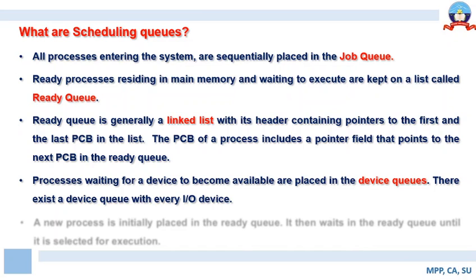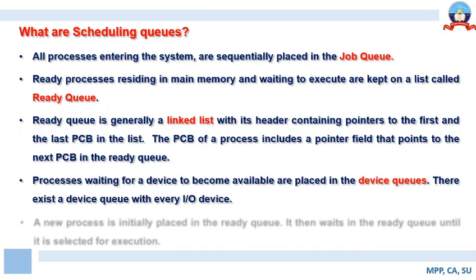Now the device queue is the third type of queue that is associated with a process. So there exists a device queue with every IO device. This is to be understood. Every IO device has a device queue where the process will be placed when the process is requesting allotment of that IO device. So this is the third data structure that you have, called the device queue.